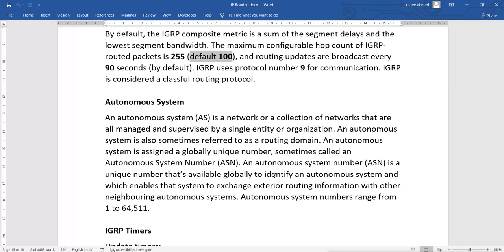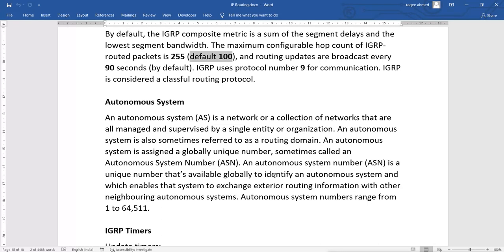When you get the WAN link, you will get your own autonomous system number also, so that internally you can use that number to configure your routing between interior gateway protocols. But in RIP we don't mention it, but when we configure IGRP, we mention that autonomous system number.